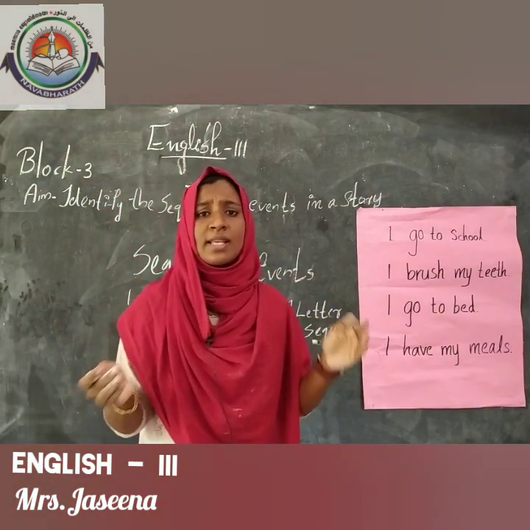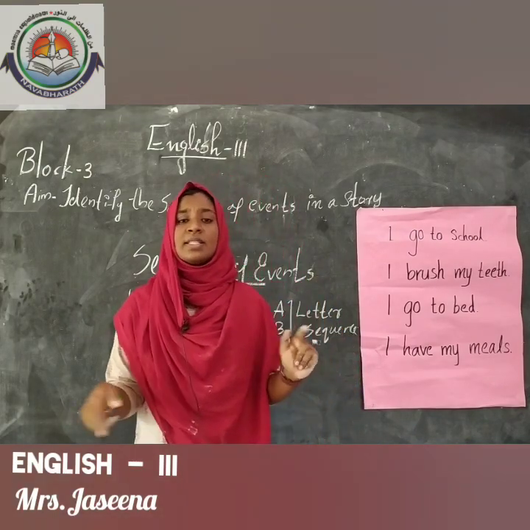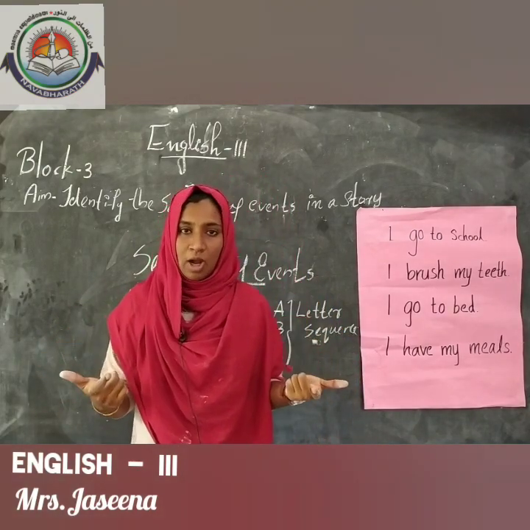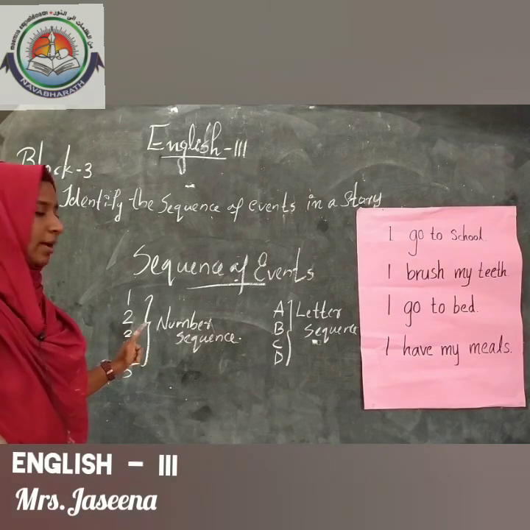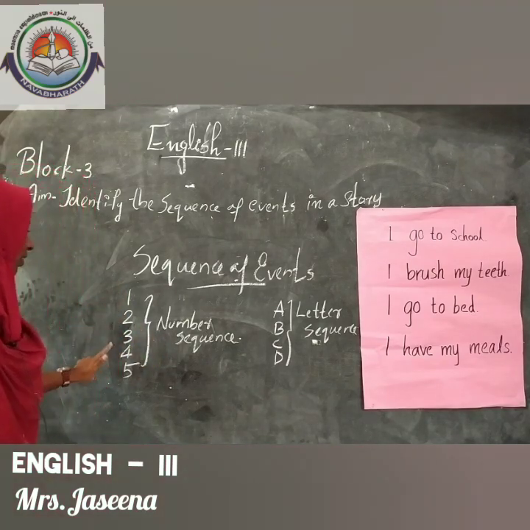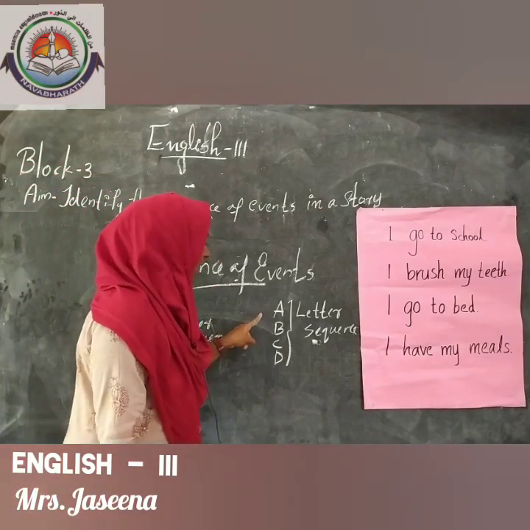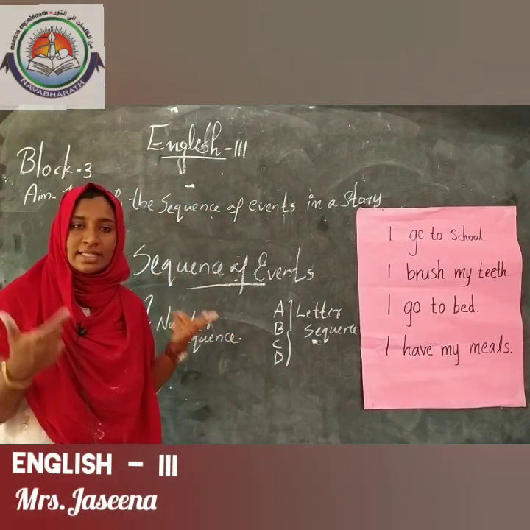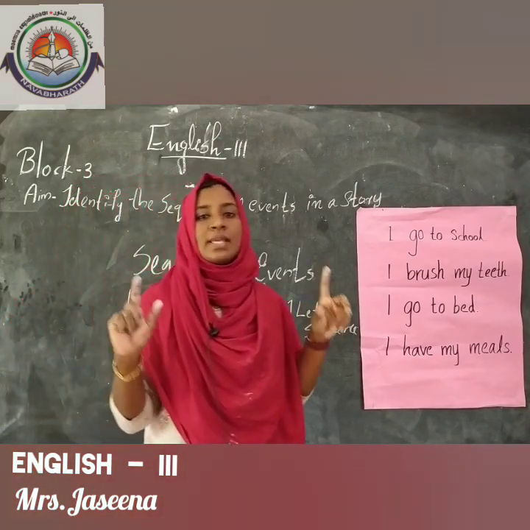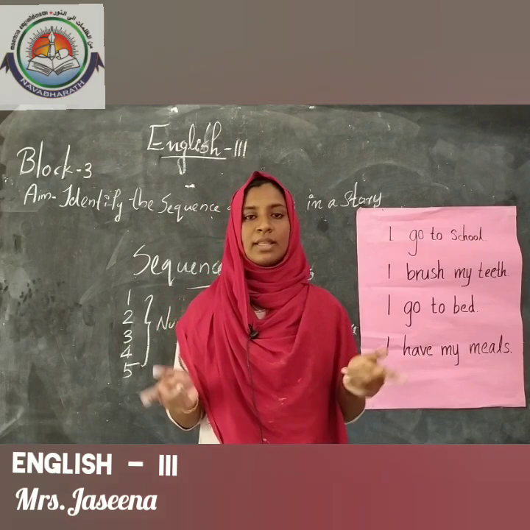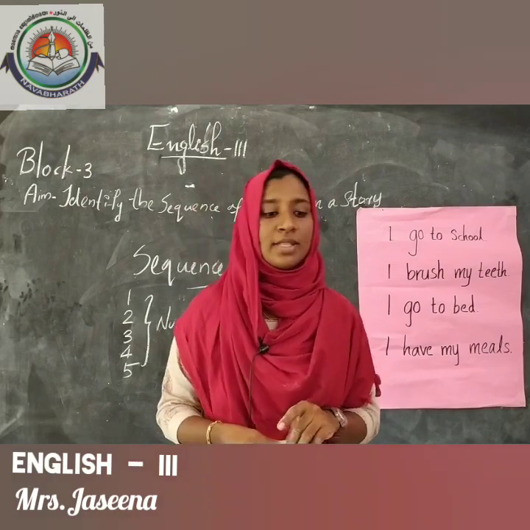What is sequence, children? Something that has a particular order. It may be events or actions or numbers, but that have a particular order, we will call it a sequence. Here 1, 2, 3, 4, 5. These are all numbers in a correct order, so a number sequence. And these are letters A, B, C, D in correct order, so a letter sequence. So sequence simply means something that has a particular order.